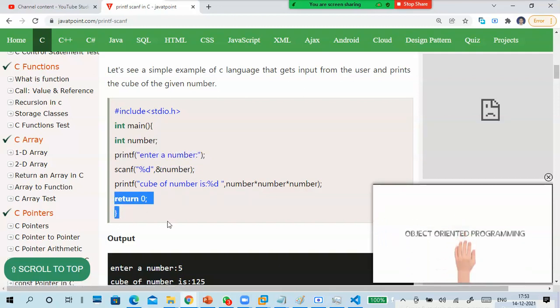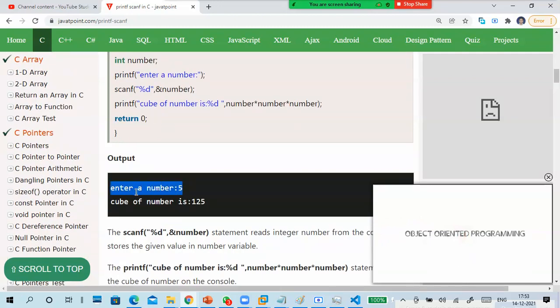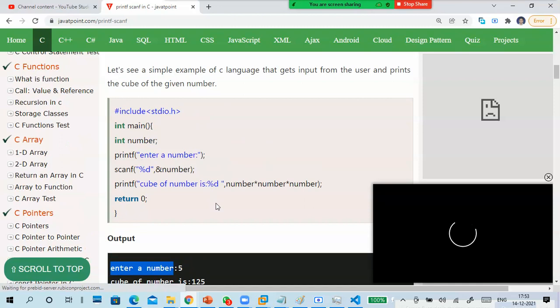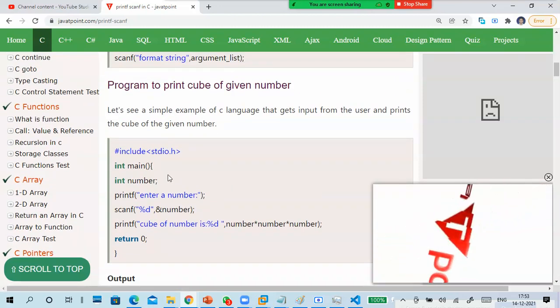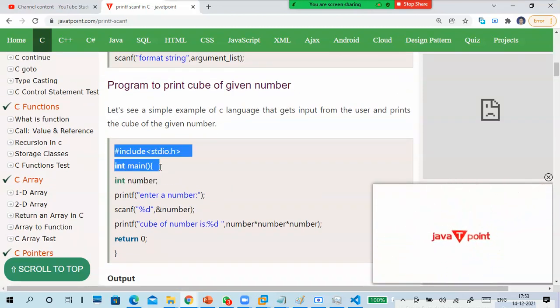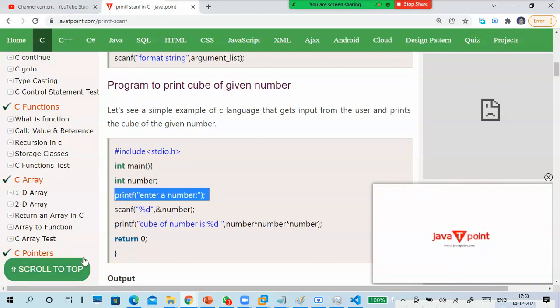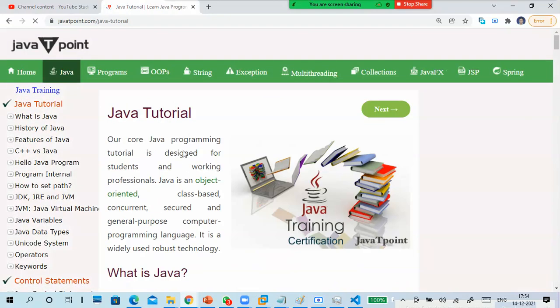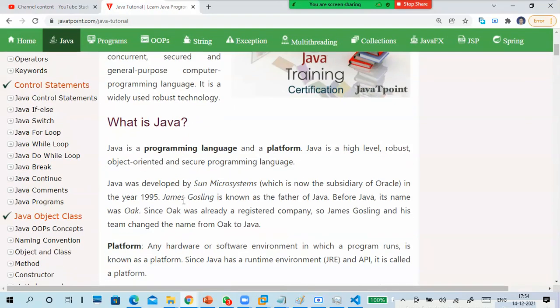So then you will get at least a print statement. Only you will get a print. Input and output kind of stuff is there, it's just very simple. These are the lines we require to write in the C language. C++ is the same thing, only the header stdio.h will be changed.